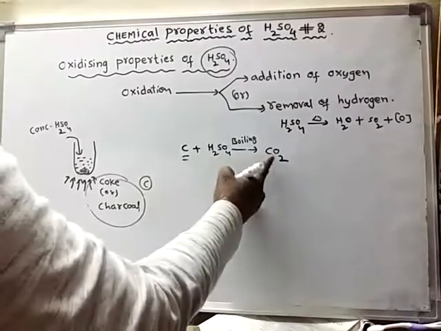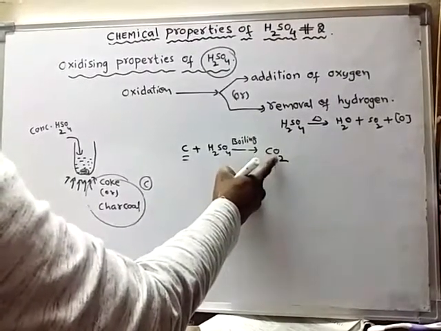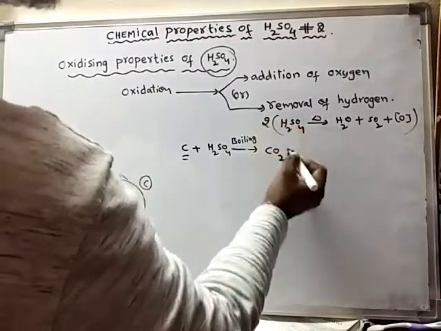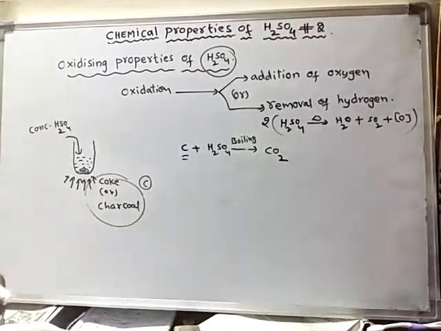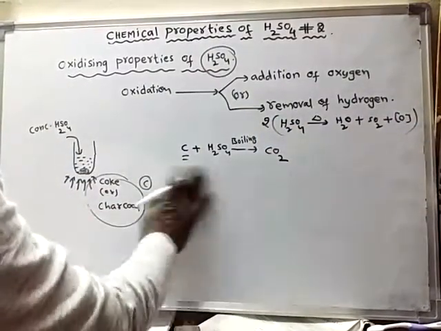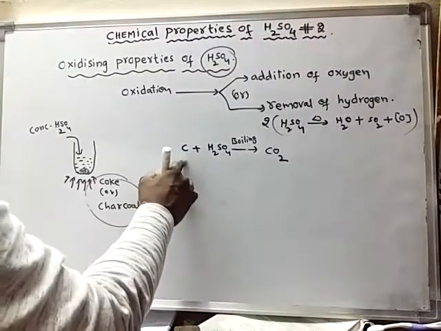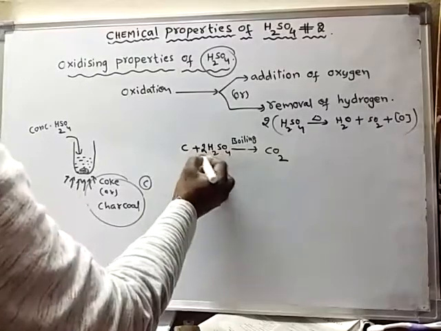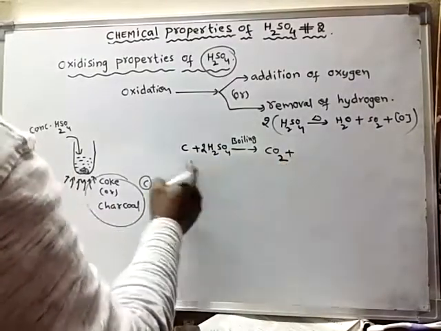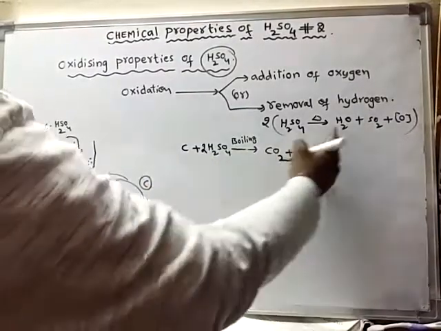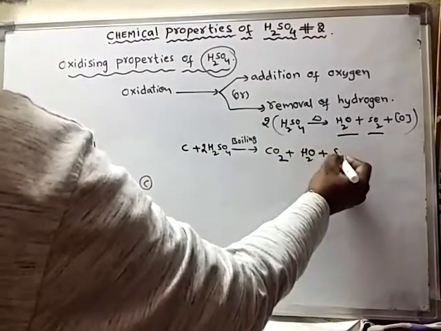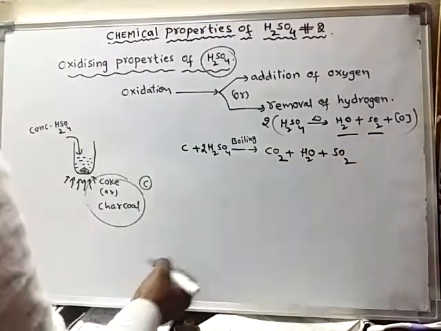Carbon takes 2 oxygens, so this entire thing should be multiplied 2 times to get 2 oxygen atoms. So carbon converts into carbon dioxide, and 2 sulfuric acid molecules are participating. Along with the formation of carbon dioxide, water and SO2 gas are also produced.